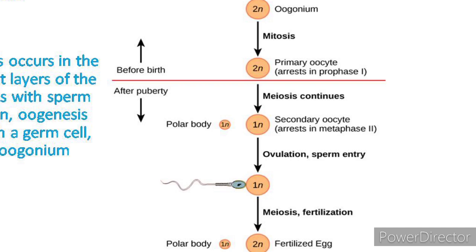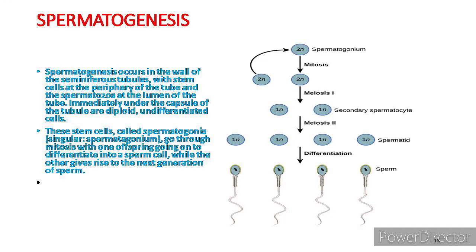So the next is spermatogenesis. Spermatogenesis occurs in the wall of the seminiferous tubule, with the stem cells at the periphery of the tube and the spermatozoa at the lumen of the tube. Immediately under the capsule of the tubule are the diploid cells. These undifferentiated cells, the stem cells, are called spermatogonia, and spermatogonium is the singular word. They go through mitosis, with one offspring going on to differentiate into the sperm cell, while the other gives rise to the next generation of sperm.